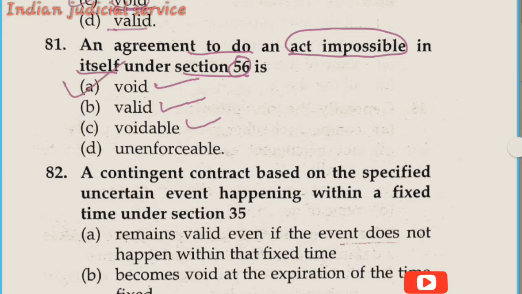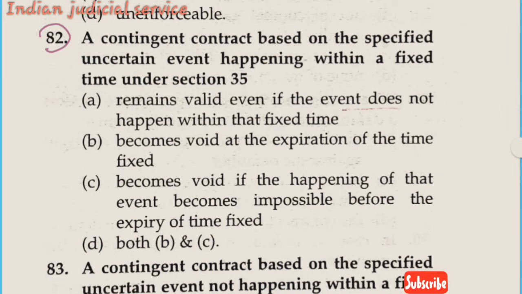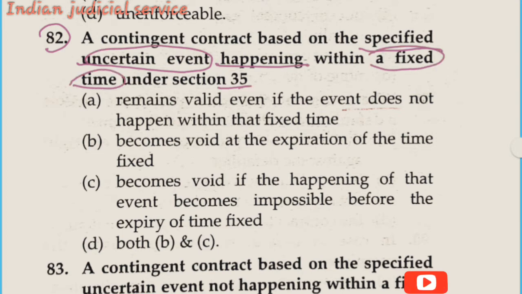So our answer here is option A, it is void. Question number 82: the contingent contract based on a specified uncertain event happening within a fixed time under section 35.